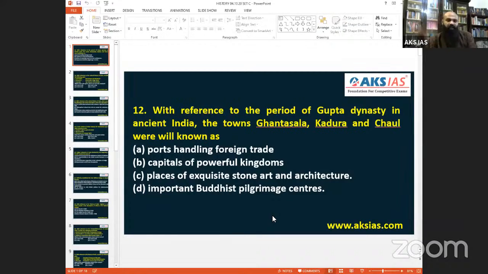Even near Jhansi, we have the Pahuj River. If a river is there, they can handle foreign trade and collect from it. This is the perfection I mentioned. They are confusing it exclusively. When you take these three areas, generally we come to the understanding that they were handling foreign trade. So for question 12, we can generally assume the answer is A. For set C, it is A, 12.